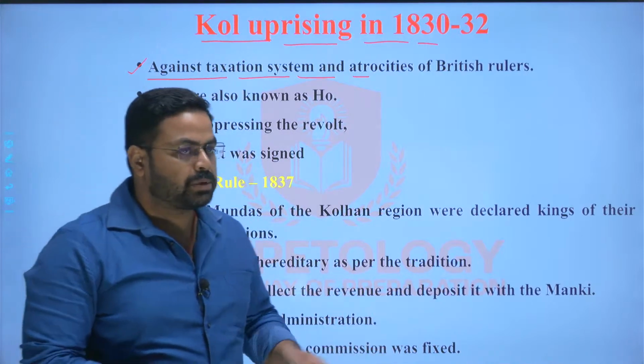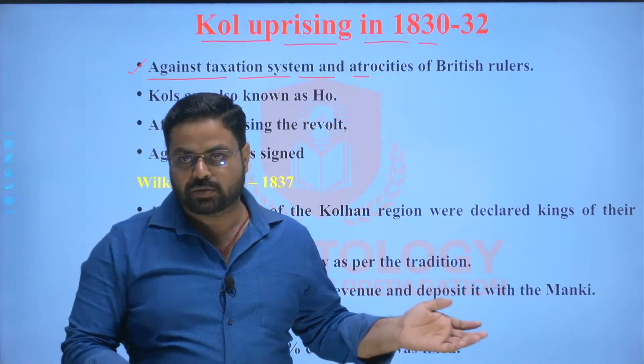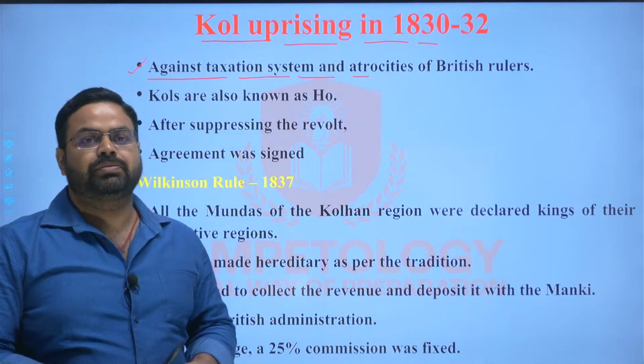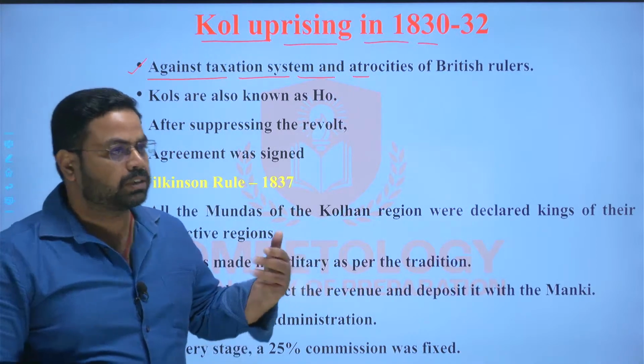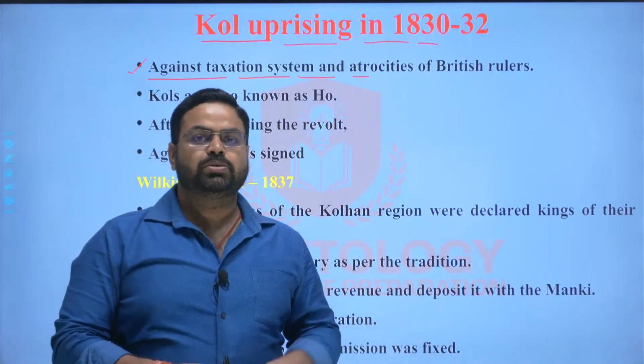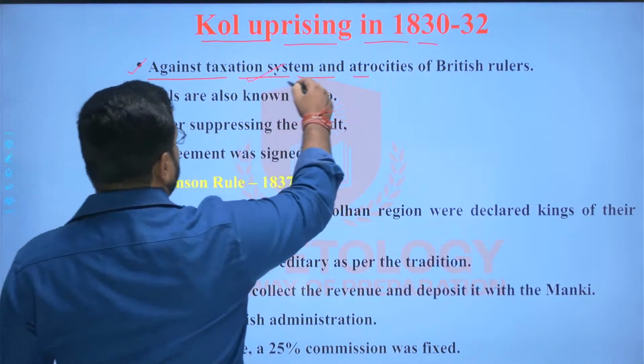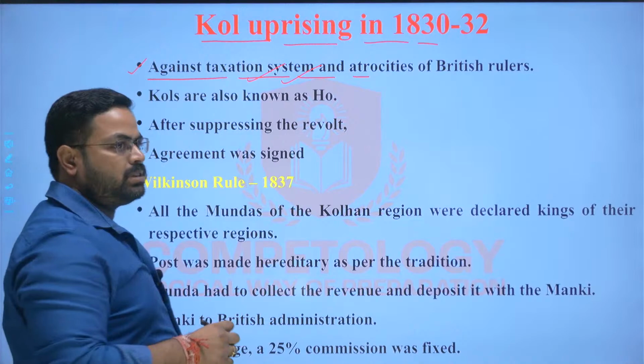Otherwise, your land property will be confiscated, your household properties will be confiscated, your personal belongings may be confiscated, and they will auction it to recover the dues, recover the land revenue, right? So this was the case over here, and this was atrocious.